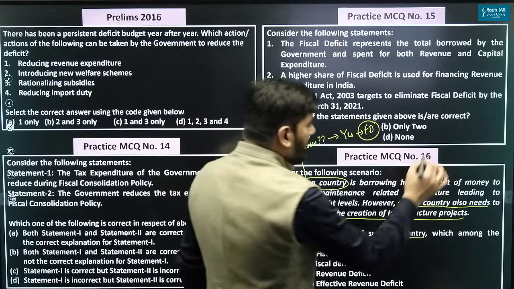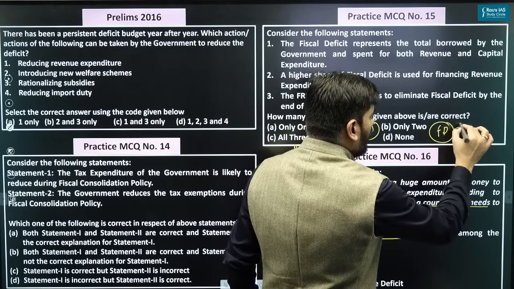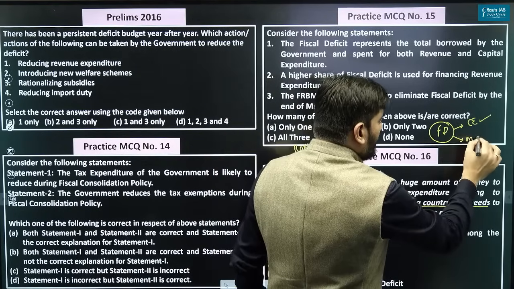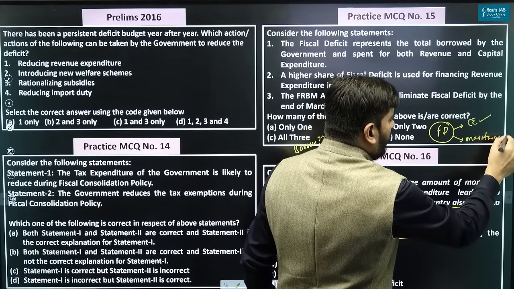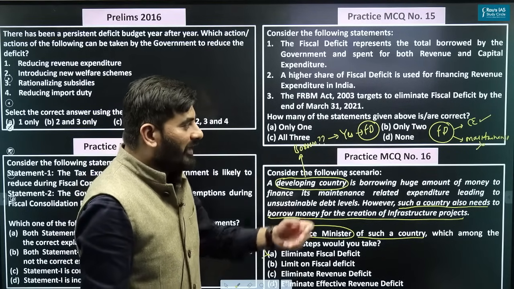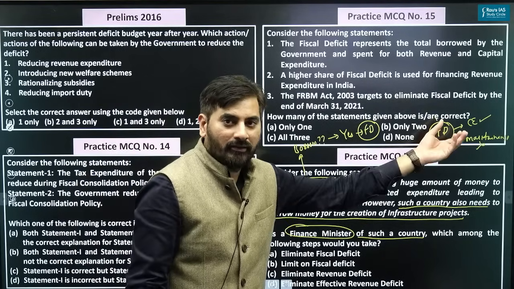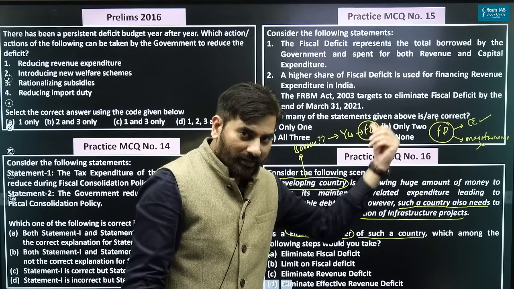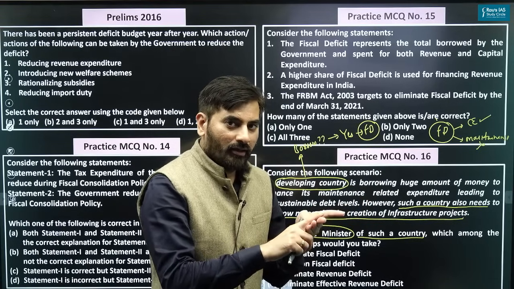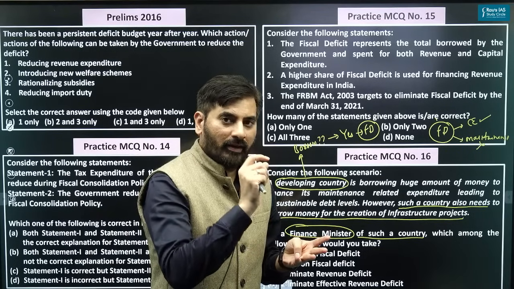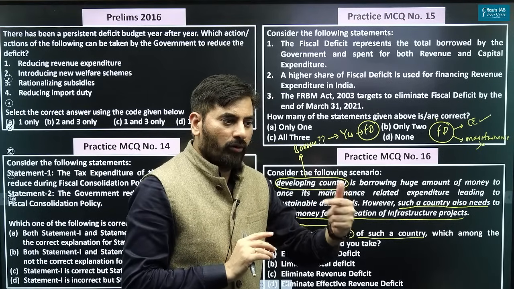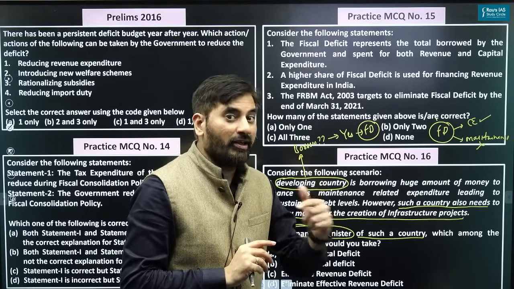But can I say that money that we borrow should only be used for capital expenditure? That money should never be used for what purpose? Maintenance related purpose. And how do you ensure that the money that we borrow is not used for maintenance? Which deficit should you target? I just told you. There is RD, ERD, FD. RD shows money which the government has borrowed and spent for RE. ERD shows the money which the government has borrowed and spent for maintenance related revenue expenditure.